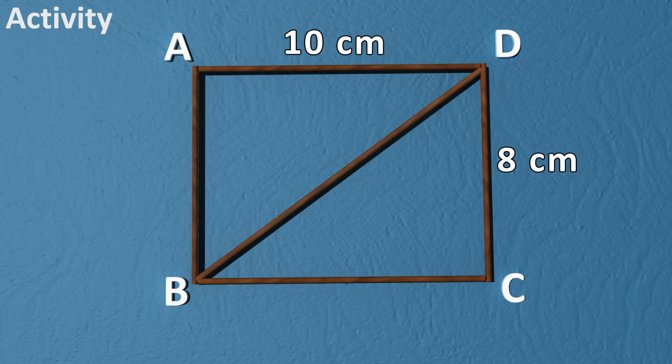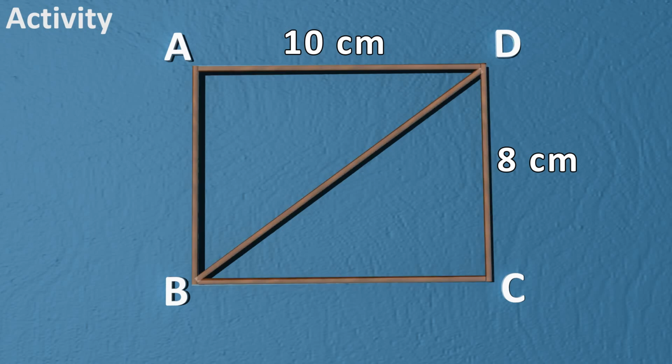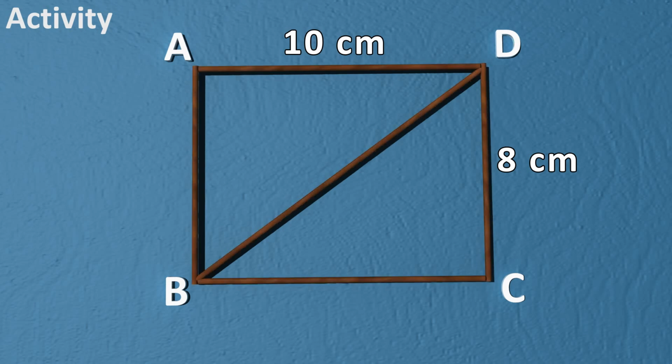So, we can say that the introduction of the fifth stick has fixed the rectangle uniquely. That is, there is no other quadrilateral possible now. Thus, we observe that five measurements can determine a quadrilateral uniquely.